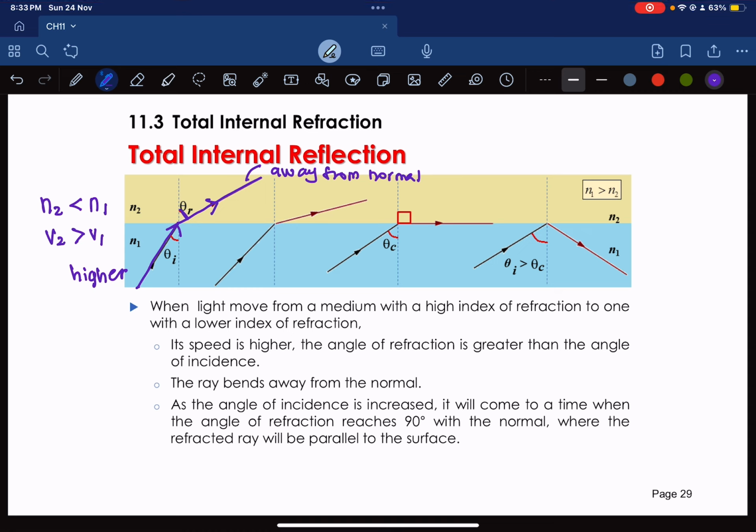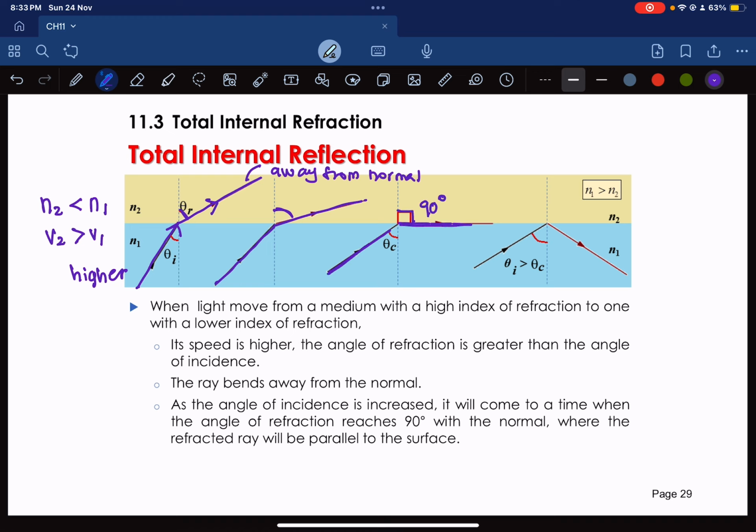As the angle of incidence increases, kita increasekan dia kat sini, apa yang jadi, awak punya angle of refraction also akan increase. Akan sampai satu masa di mana the angle of refraction akan jadi 90 degree.